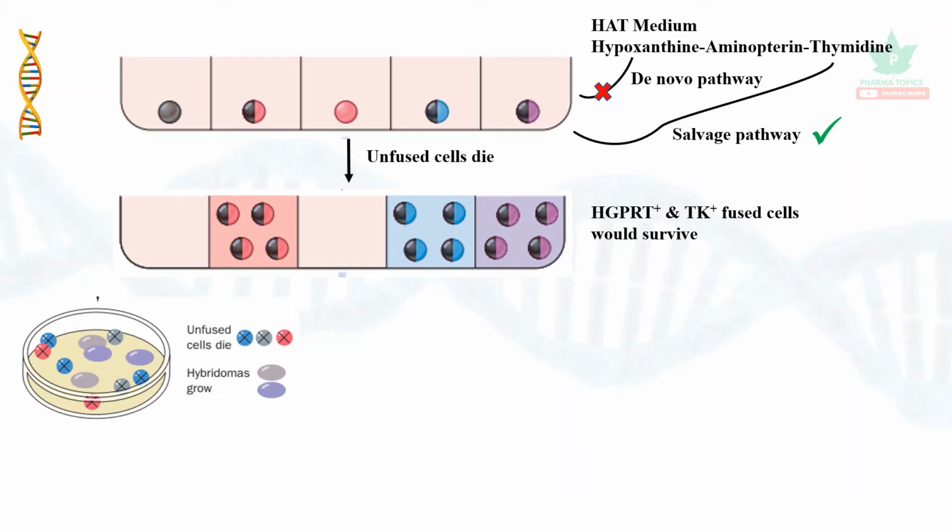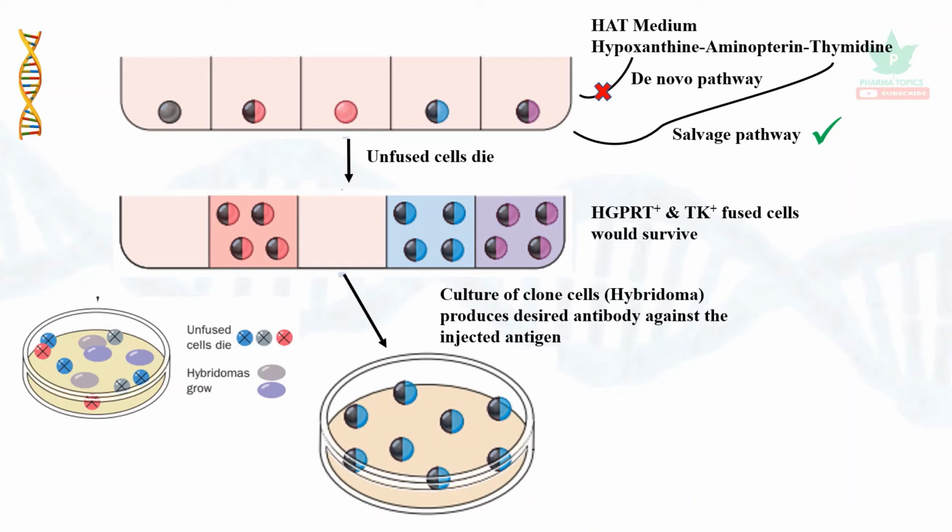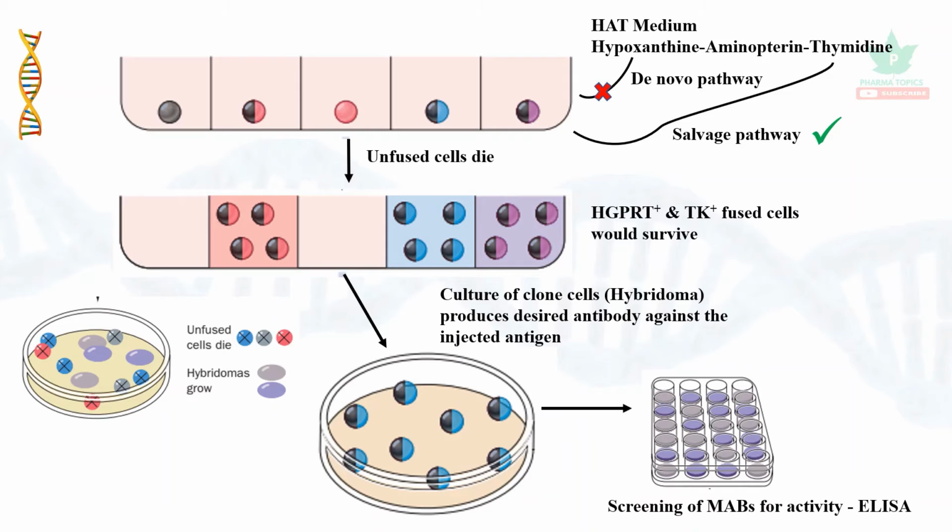So unfused cells will die and only the hybridomas will grow. So the culture of the clone cells is called a hybridoma, which produces the antibody against the injected antigen. Then it will be screened for monoclonal antibody activity with ELISA techniques.